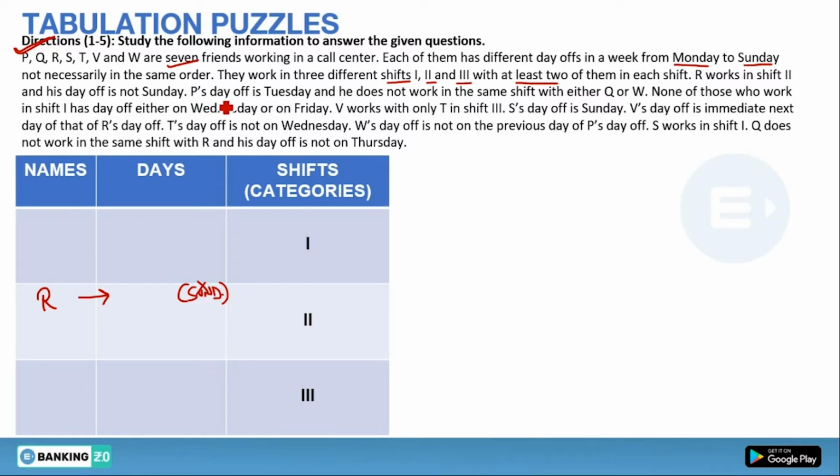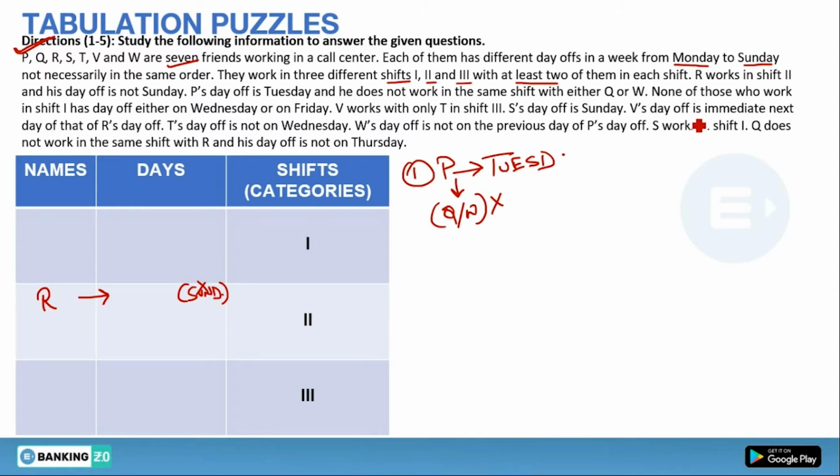Now, P's day off is Tuesday and he does not work in the same shift with either Q or W. See, we don't know anything about P or Q or W, so we cannot plot this line in our puzzle table. So we will make it a footnote that P has weekly off on Tuesday and he does not work with Q or W.